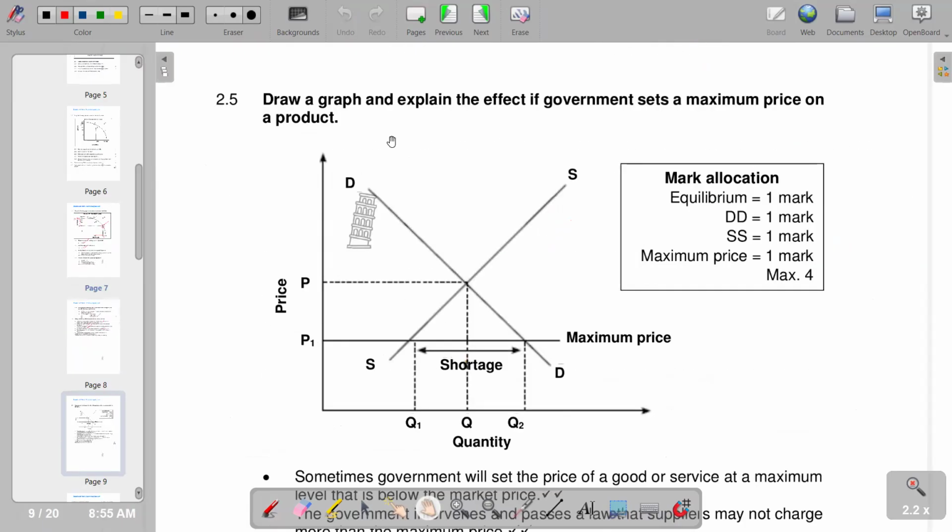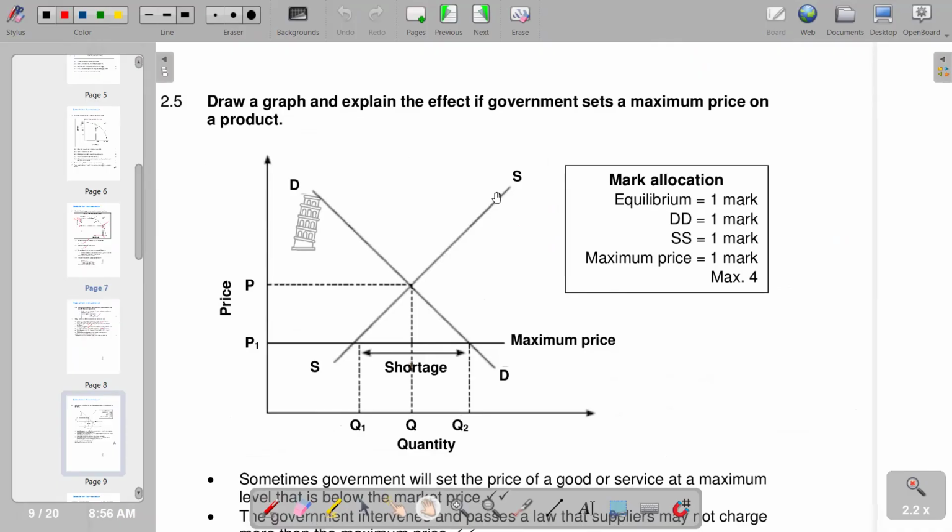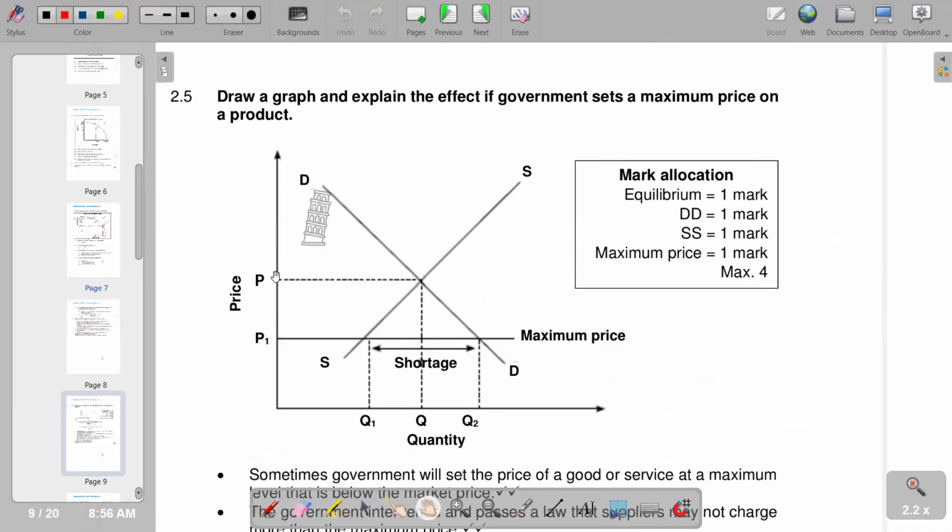Then 2.5, draw a graph and explain the effect if the government sets a maximum price on a product. The maximum price is set below the equilibrium point, which is typically as shown in the graph at this point.